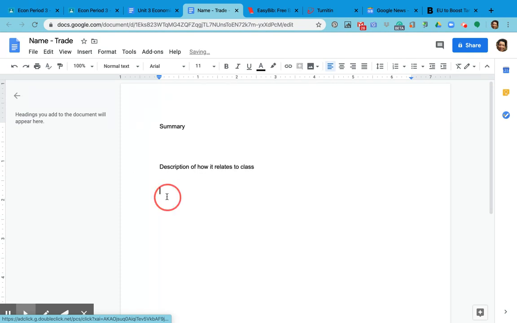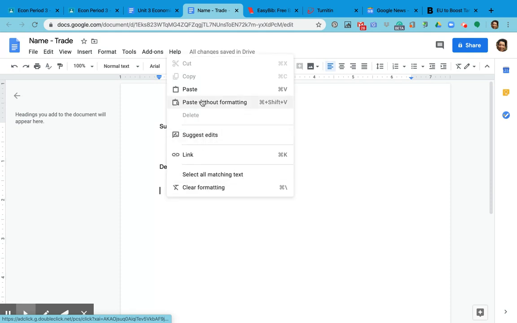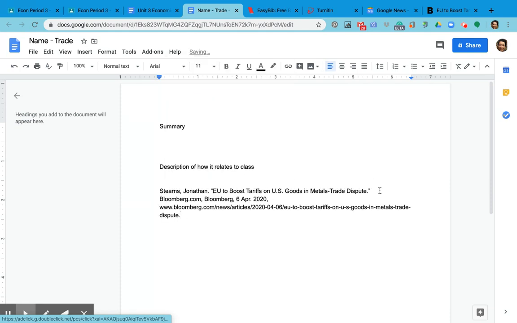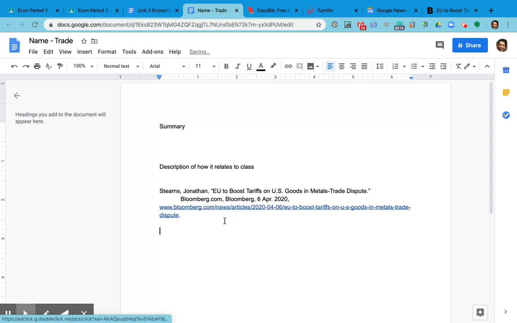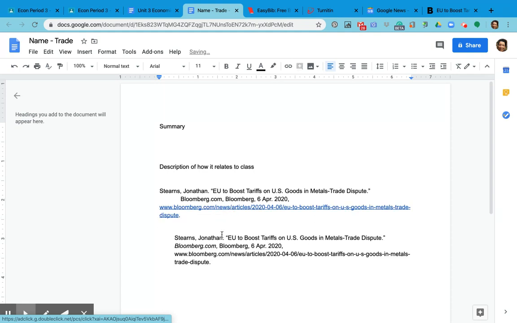And then down at the bottom, I'm going to paste my MLA formatted citation. Now, I'm not a super stickler when it comes to things like the proper tabbing, or if you choose to just paste it as is, you will notice that it comes under as a different color.